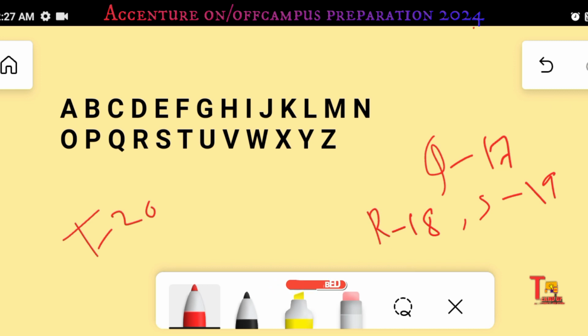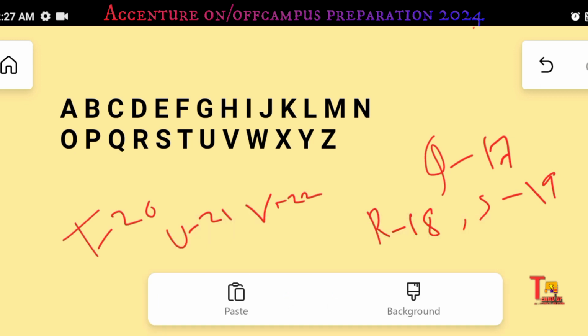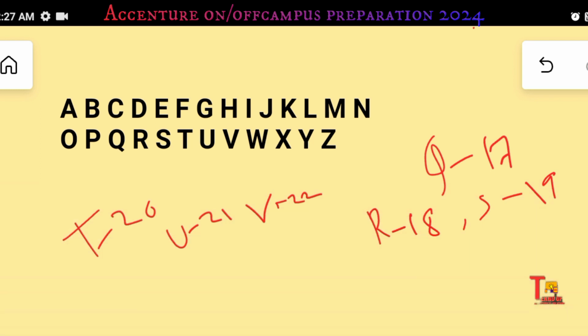And U is under 21, right? And V, if you know U21, then you will say V22. And W is 23, XYZ, you can remember this, right? So this way you should remember the place value of every letter. Let's go to the next part.